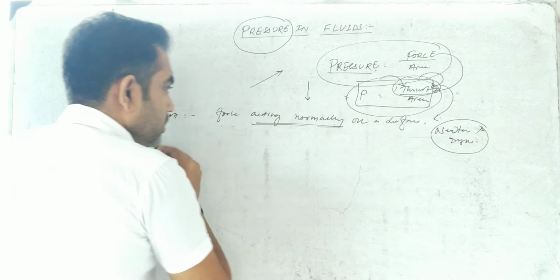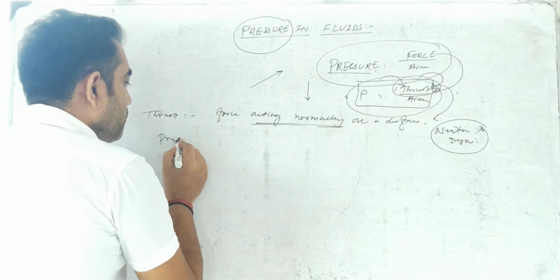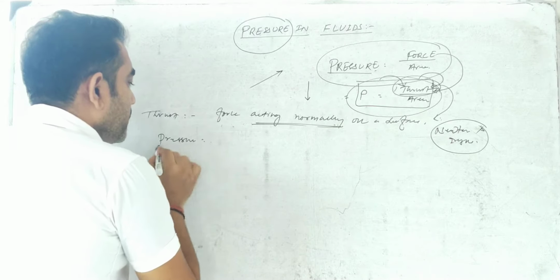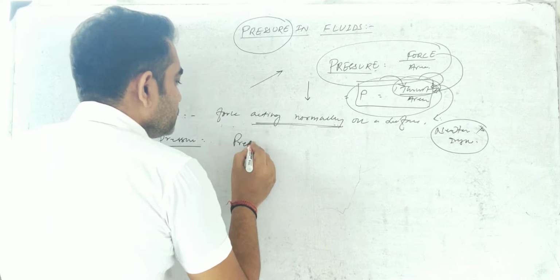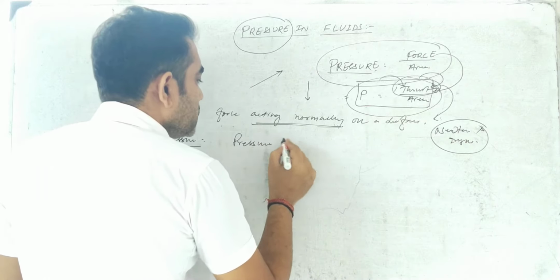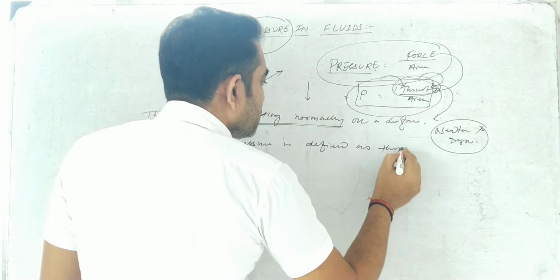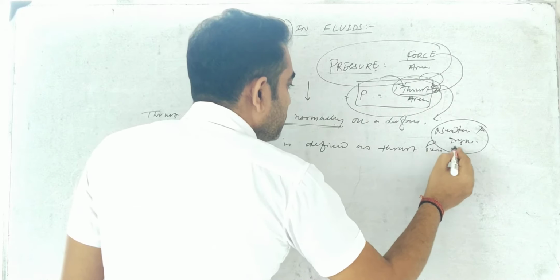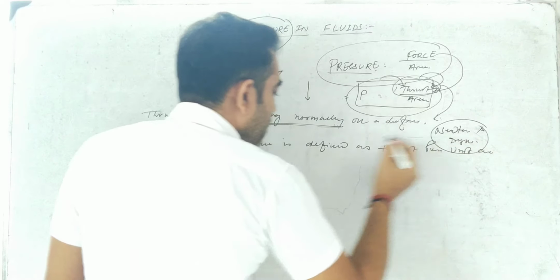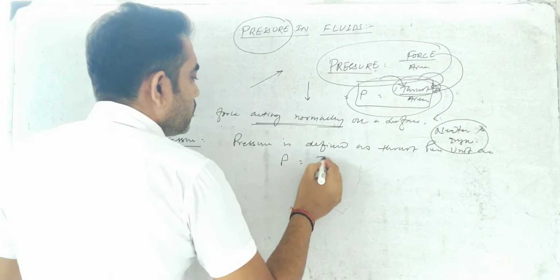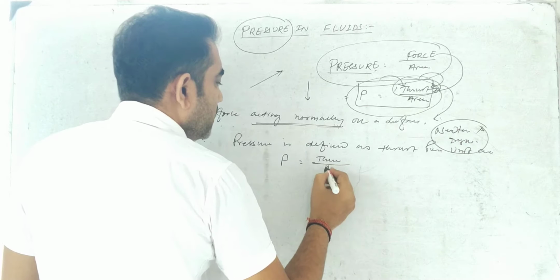So I am writing the definition: pressure is defined as thrust per unit area, and mathematically pressure equals thrust by area.